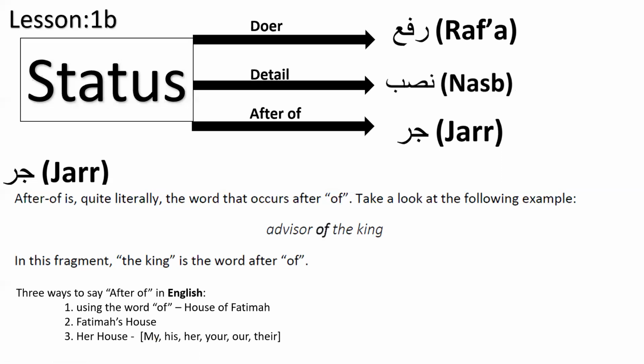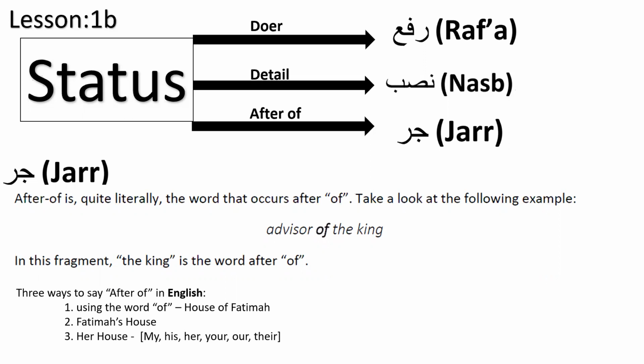But just to make you understand, don't think, oh, I will always see the word "of." No, sometimes the "of" is hidden. In English, like Fatima's house, that's the same as house of Fatima. But in this example, Fatima is again still in the jar status. It doesn't mean that in the previous example Fatima was after "of." That's because it's jar, and here it is not after "of."